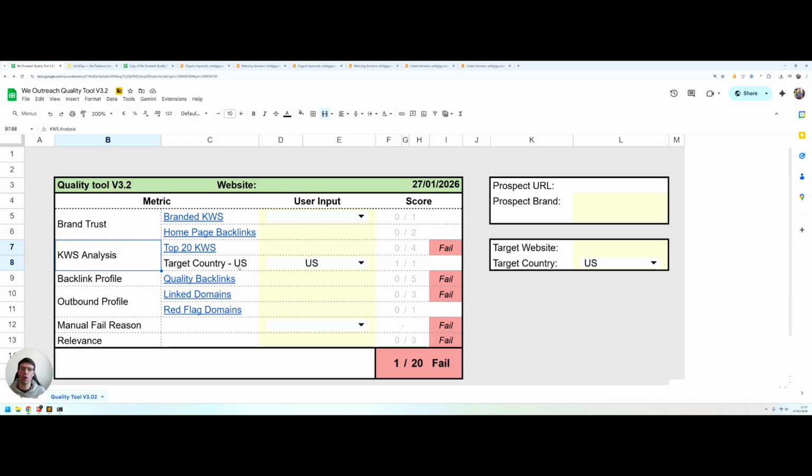And secondly, we're also putting in the country where the traffic is coming from for this website, US, UK, etc. The other most popular metric in the link building industry is the authority of a website as measured by domain rating or domain authority or any number of similar metrics from these various SEO tools. The problem with these is they're very easy to manipulate.